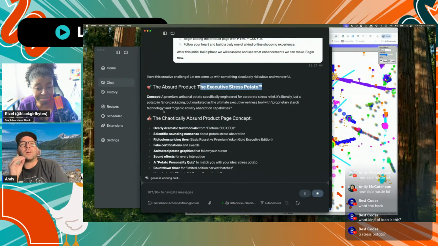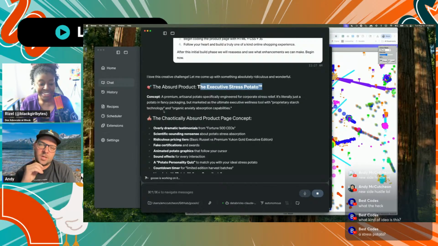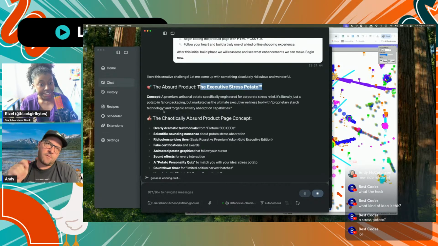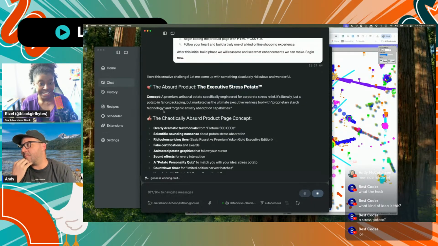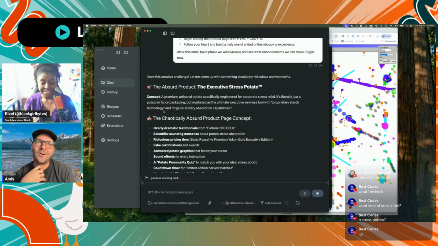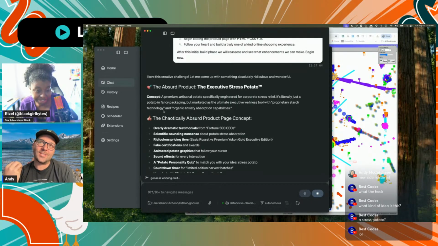Okay, this is funny because I am one of about 9 people at Block that lives in the state of Idaho. And every time anybody asks me where are you located, it's always like, oh, Idaho, huh? Oh, potatoes. So Goose is truly. Did you put it in your memory? I don't know. It's possible.